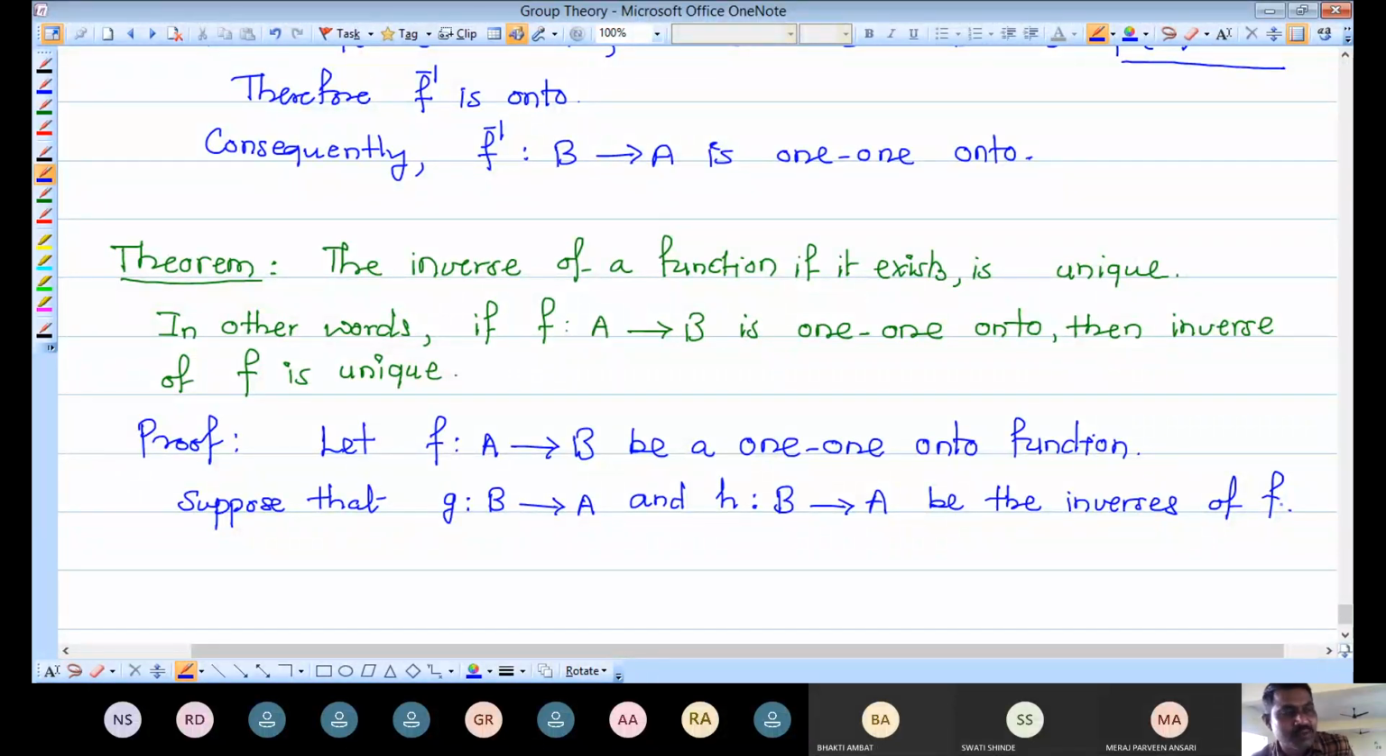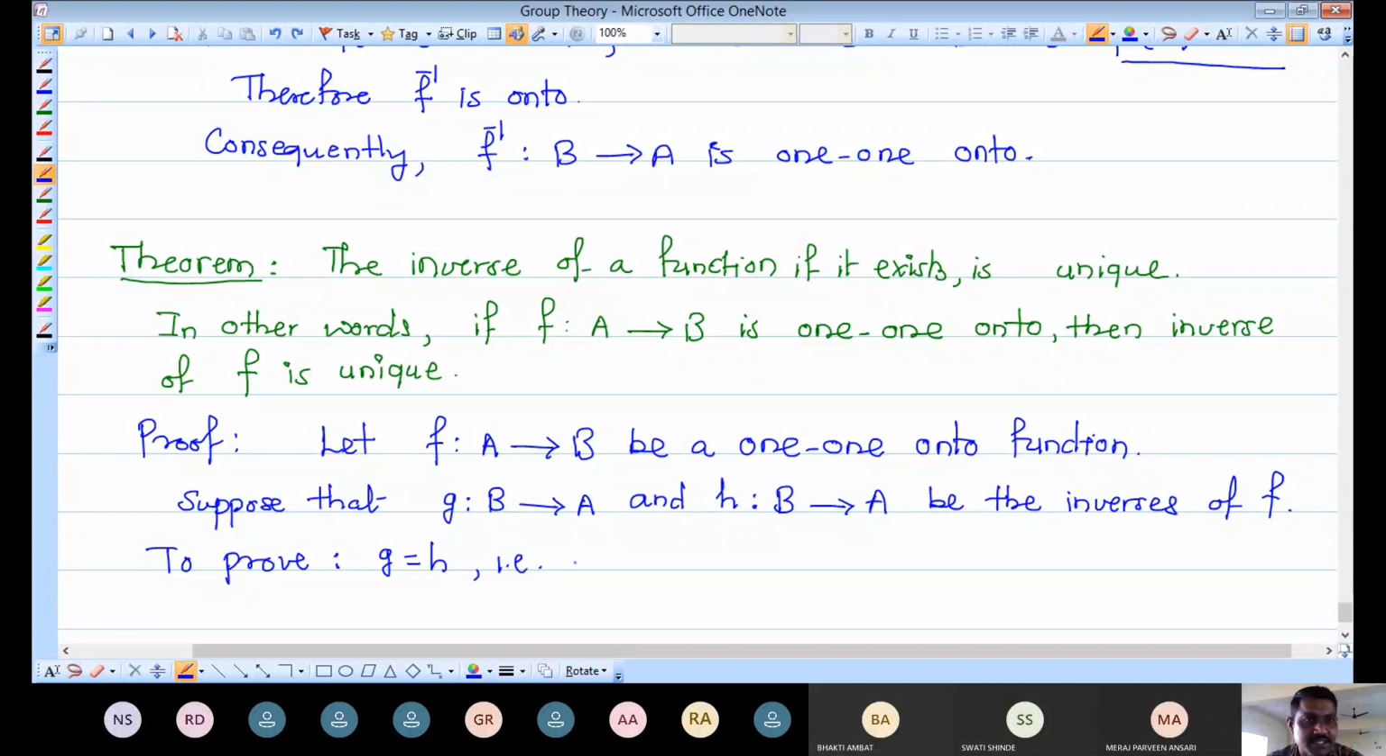We have to show that these two mappings are nothing but the same. Then in that case we can say that the inverse of F is unique. Now we have to prove these two mappings are the same. So to prove, not F, sorry, it is g and h, g is equal to h.